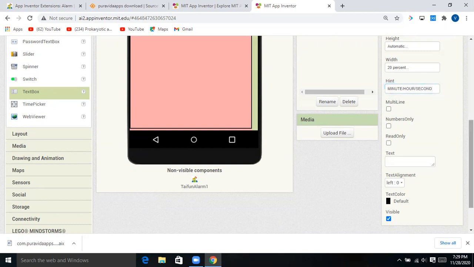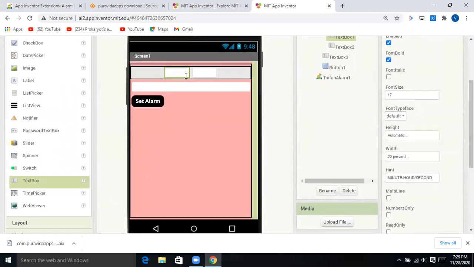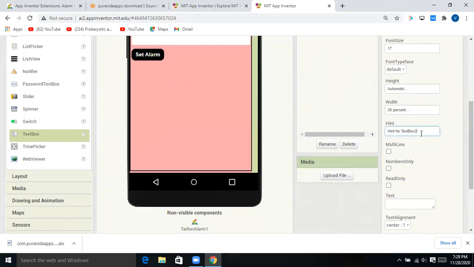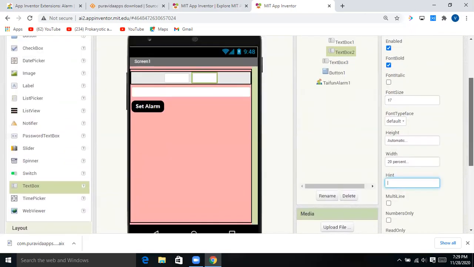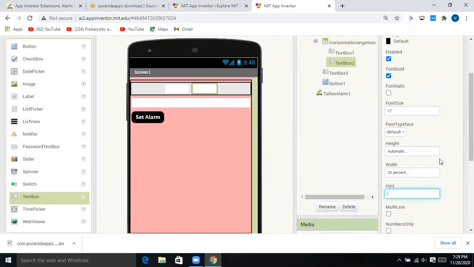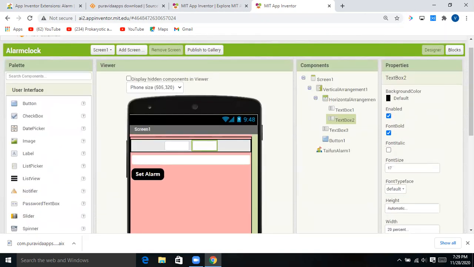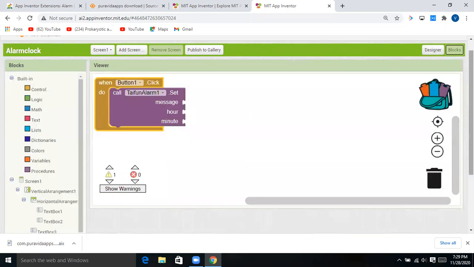Just write this only, it will be okay. Same with the hint option here. And guys, if you want to leave the hint, then you can. Here I'm leaving it. Just leave it, I don't think that we want hint. Yes, come to blocks.